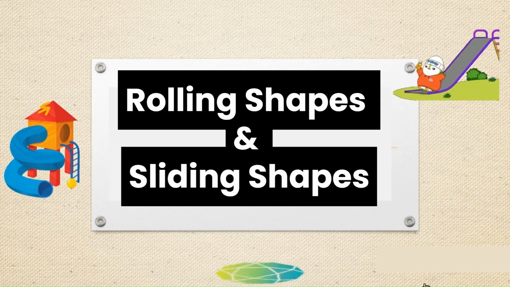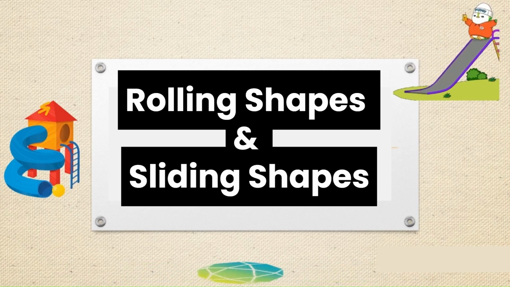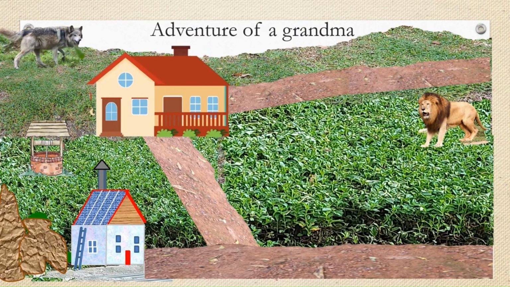Let's begin with the story of a grandma, how a rolling object like a barrel saved her life. Long time ago, a grandmother lived alone in a forest. She was very thin. You can see the way she is walking. There were many animals around who wanted to eat her. Tired of staying alone, she decided to visit her daughter.